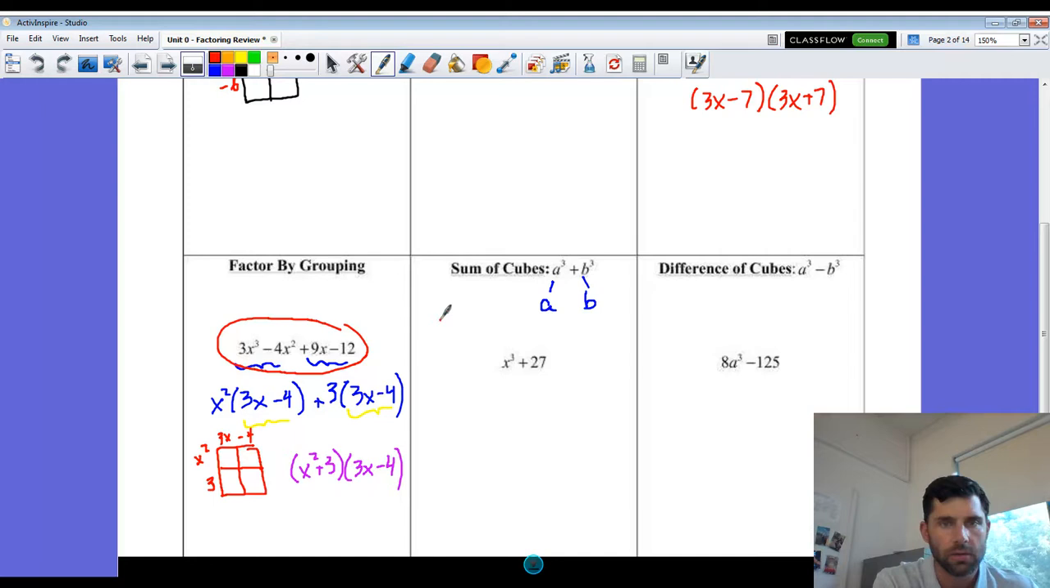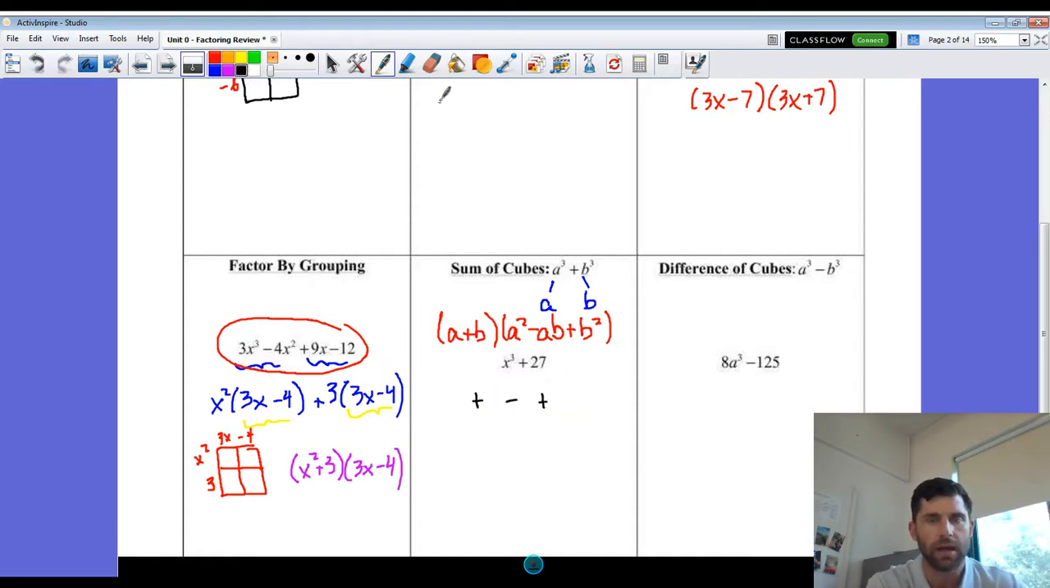So the pattern here for this sum of cubes is a plus b, a squared minus ab plus b squared. So a plus b, a squared minus ab plus b squared. So the pattern here is plus minus plus. Those 3 terms together, plus minus plus. So now all we have to do is put them into our formula.